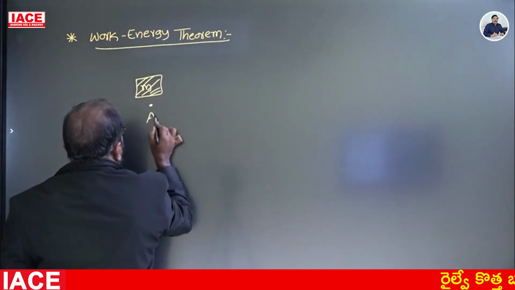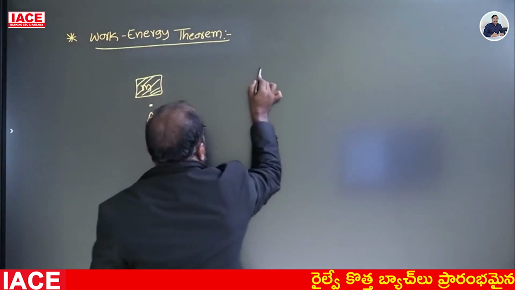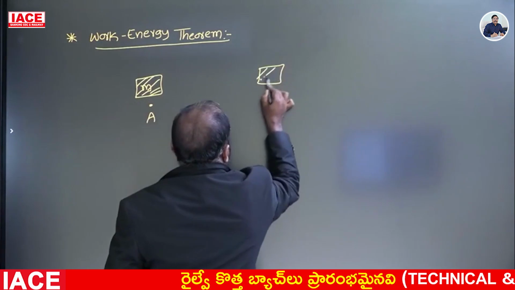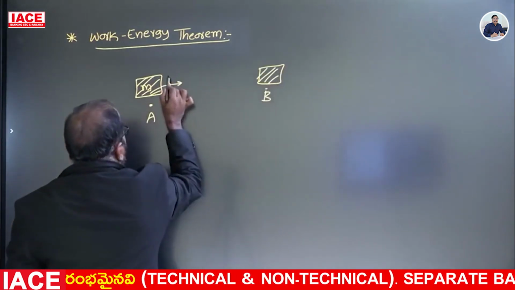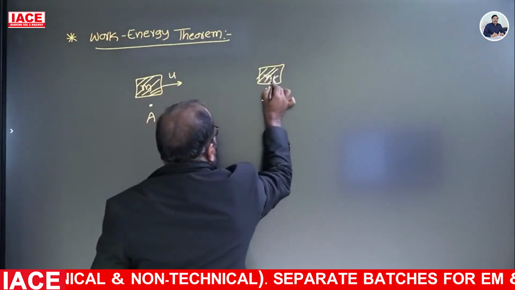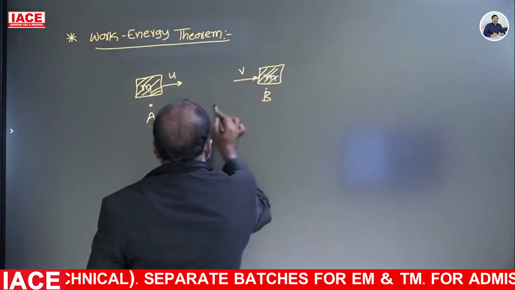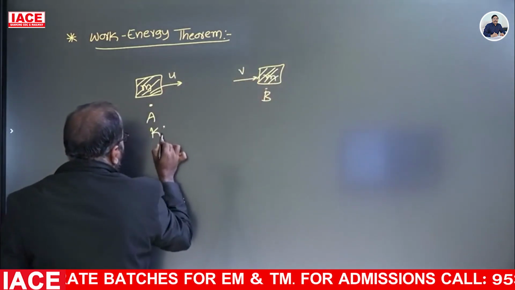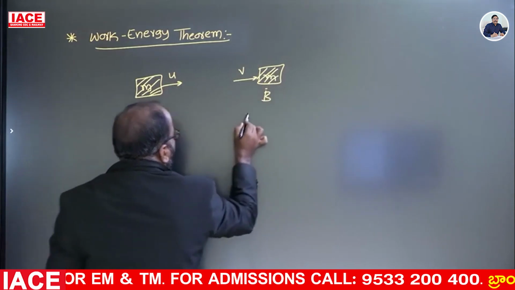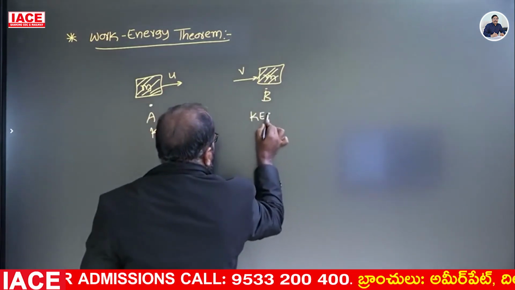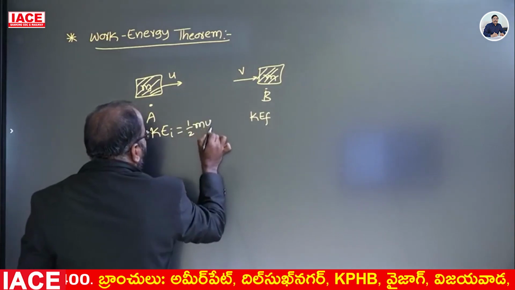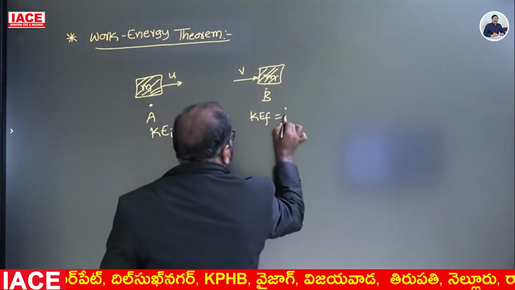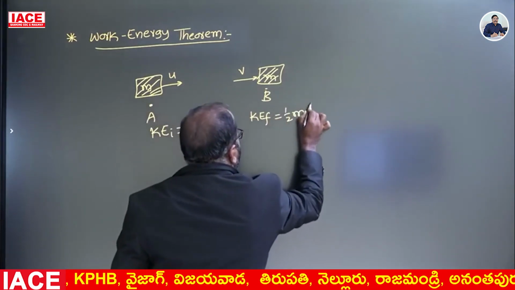The position of the object is A. It displaces from A to B. The initial speed of the object is u. The final speed of the object is v. Initial kinetic energy KEI, final kinetic energy KEF. KEI is nothing but half m u square. KEF is nothing but half m v square.